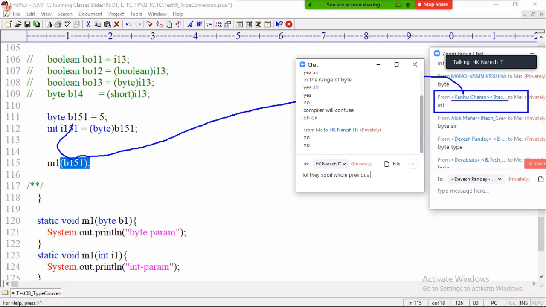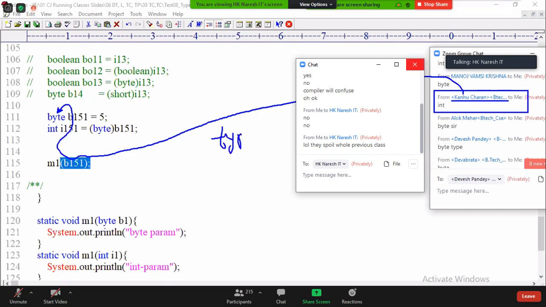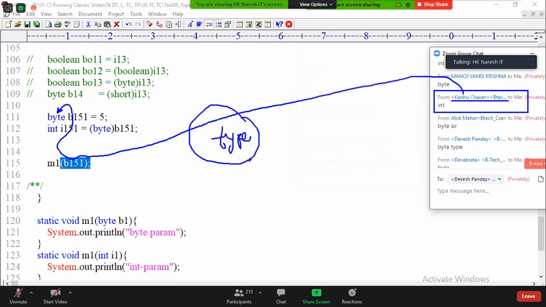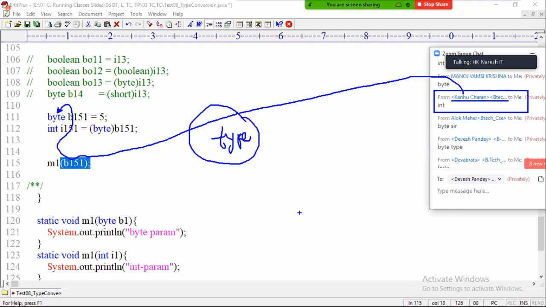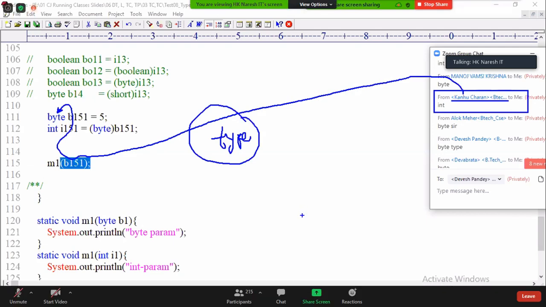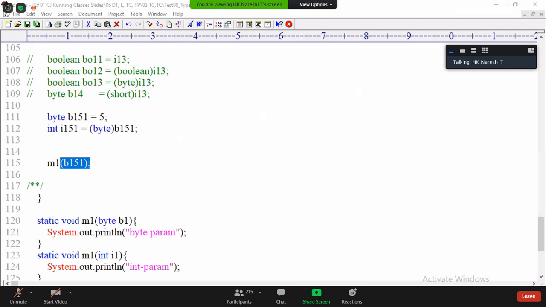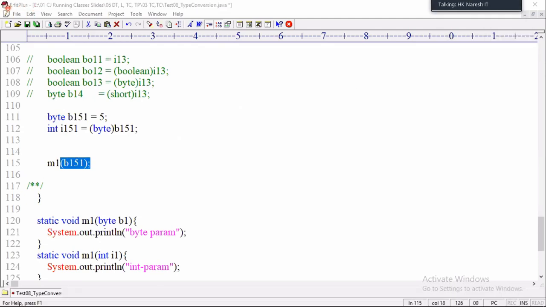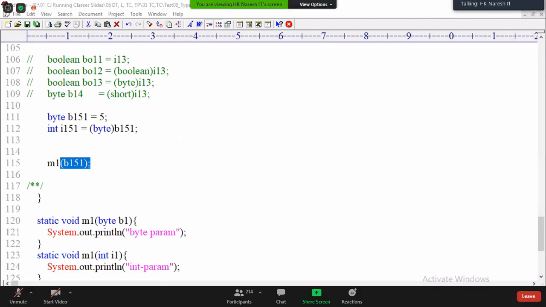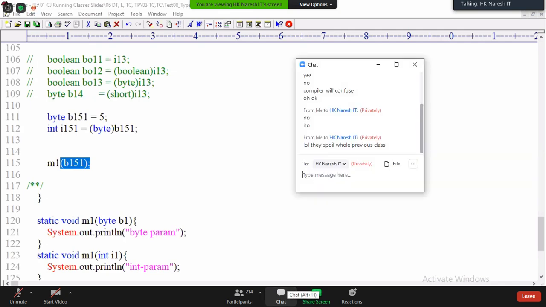B1 is what type? I'm asking the type, not the value. Type is what? Are you a CSE background student? A BTech mechanical background, so excused.